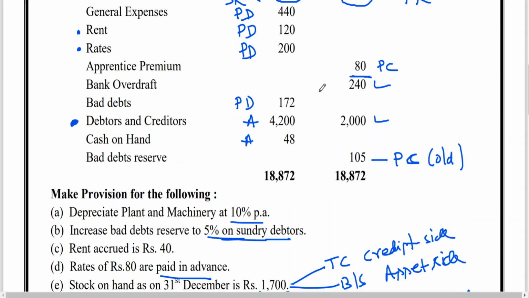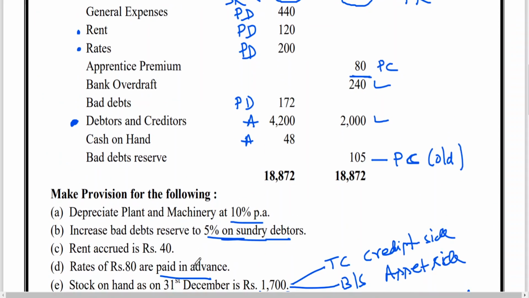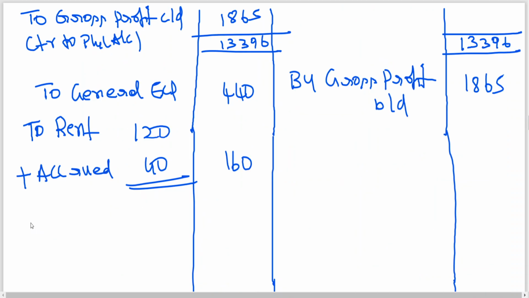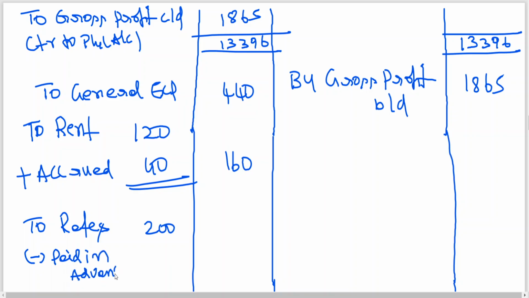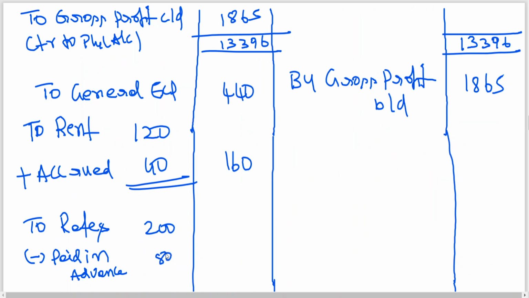Then next, rates. We got adjustments. Rates paid in advance means prepaid. Rates 200, paid in advance 80 rupees, which relates to next year, so 120.